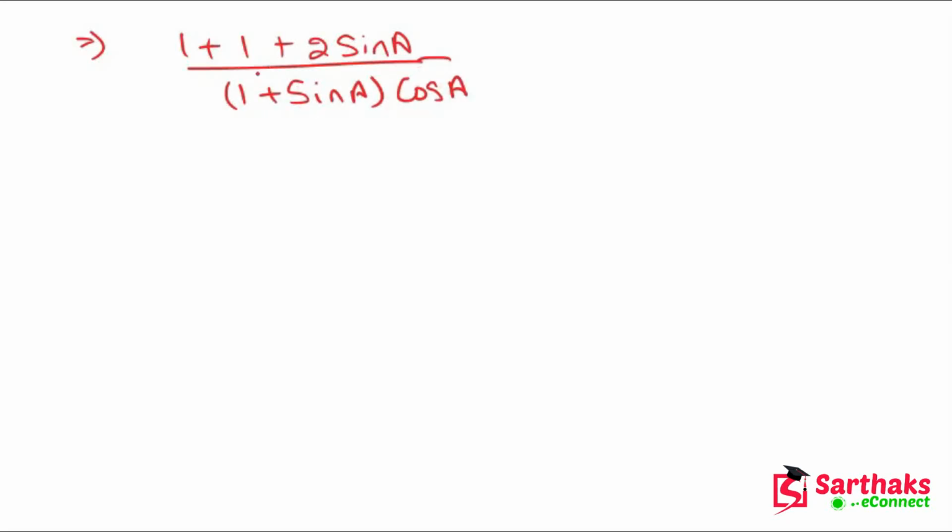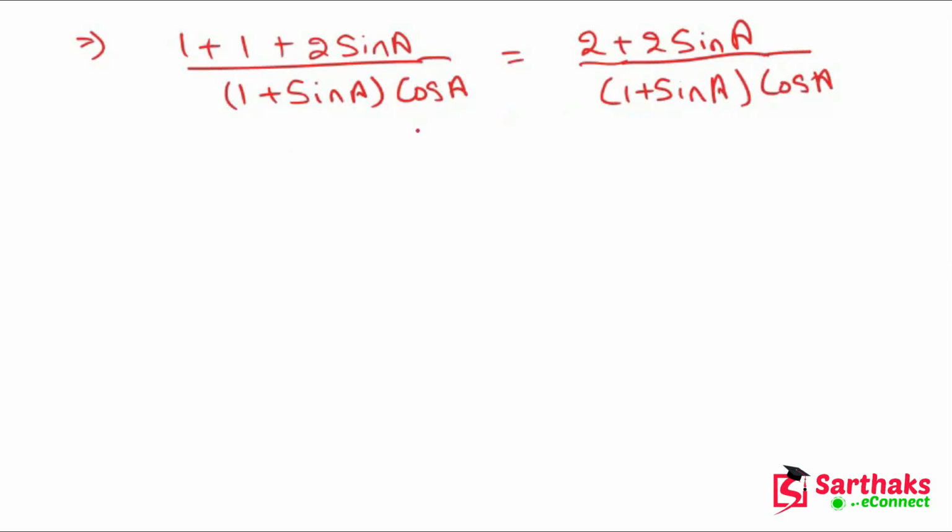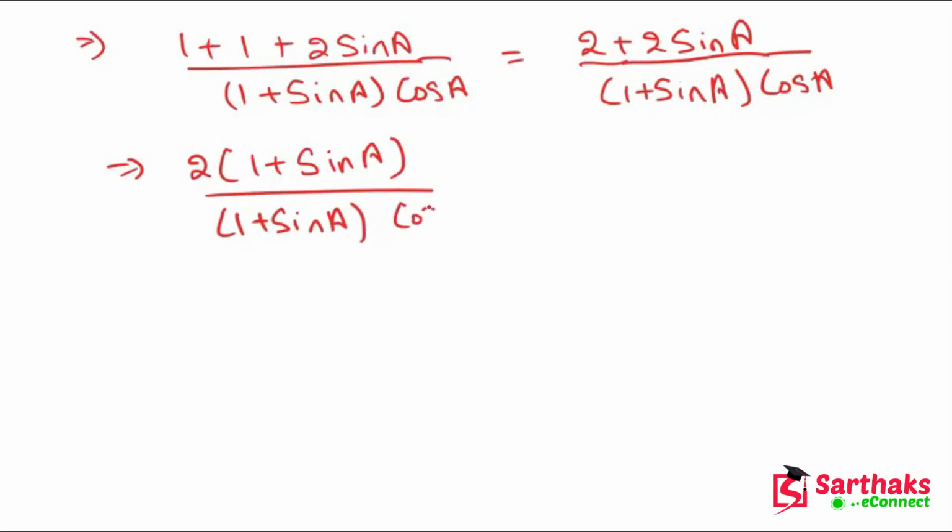So it will become 1 plus 1 plus 2 sin A, over 1 plus sin A into cos A. Now this will become 2 plus 2 sin A, and if we take 2 as common, we get 2 into 1 plus sin A divided by 1 plus sin A into cos A.